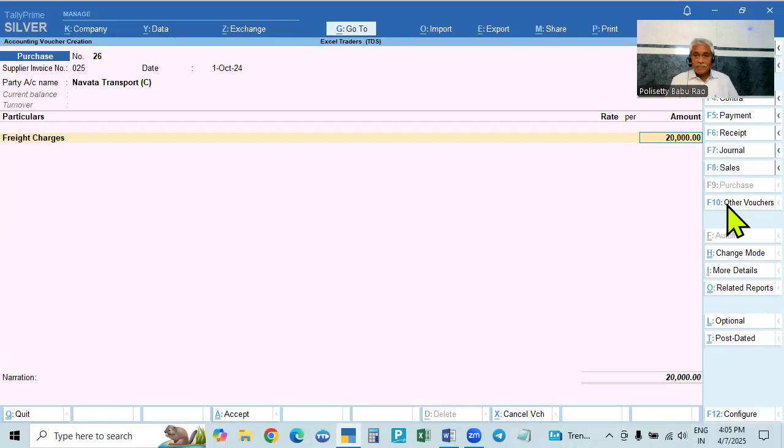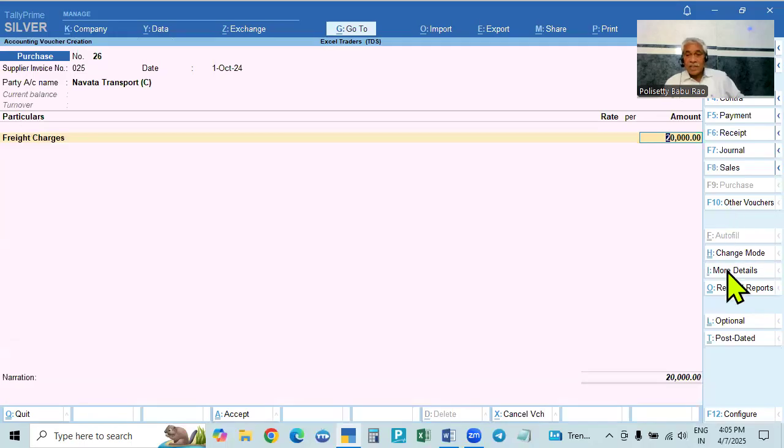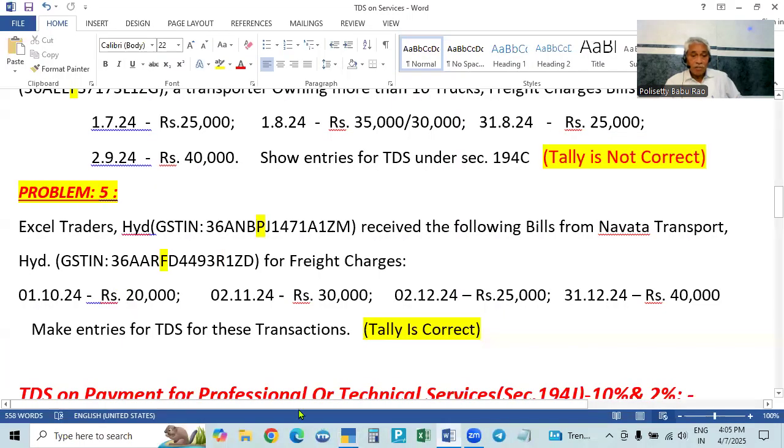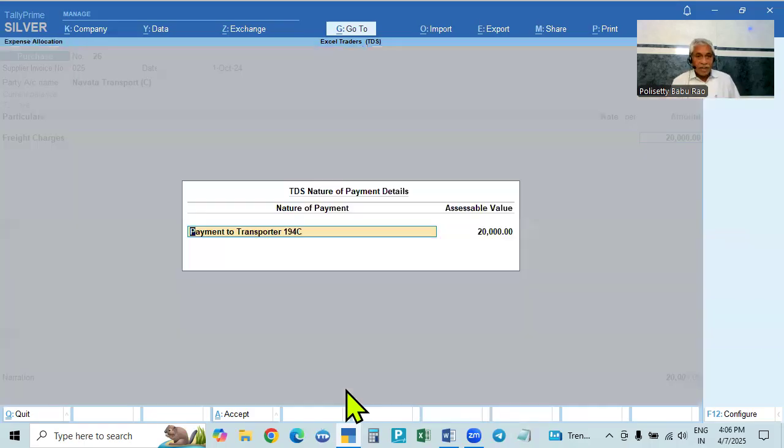So after giving the GST, you have to take the TDS. But here there is no GST. Now you see the bill amount is 20,000. A bill amount of 20,000 is below the threshold limit. The single bill value limit is 30,000. Up to 30,000 there is no TDS. It is 20,000, so there is no TDS. Go to the next line.